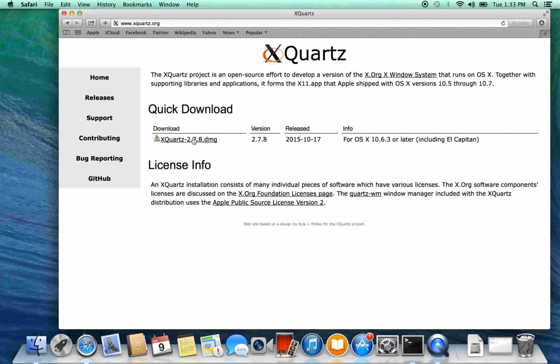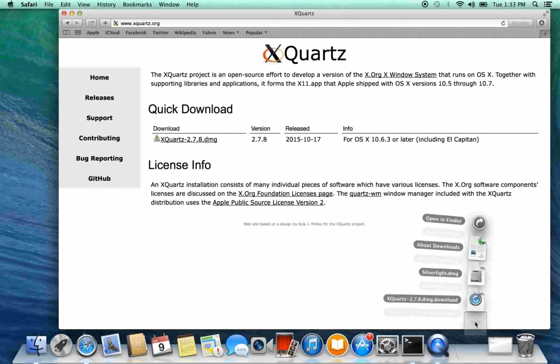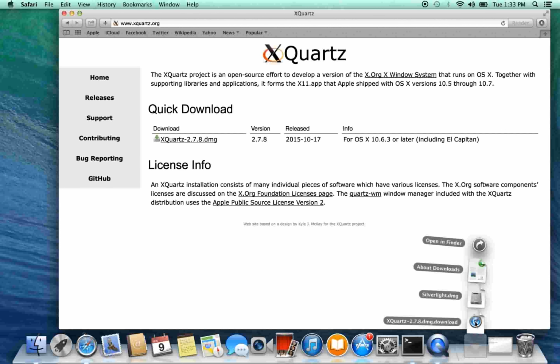And here's the Xquartz download. I'll go ahead and click this, and it's downloading into this box here. There's the Xquartz, so it's still downloading. Finished downloading, good.